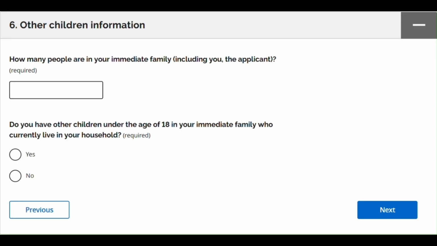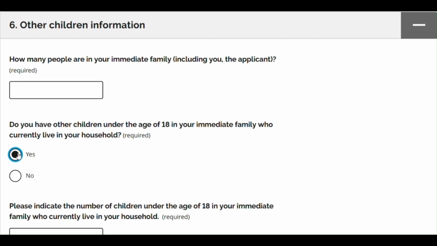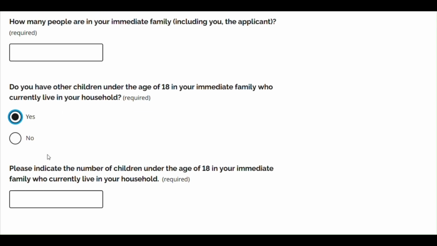Section 6. Other children information. Provide the number of people in your immediate family, i.e., yourself, spouse, and your children. You are asked to provide the age of any other children under the age of 18 in your immediate family that are living in your household, excluding the child you are applying for.